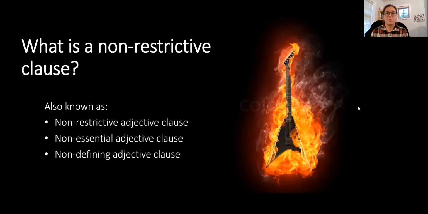So what is a non-restrictive clause? They're also known as non-restrictive adjective clauses, non-essential adjective clauses, and non-defining adjective clauses. An adjective clause describes the noun that precedes it in a sentence.